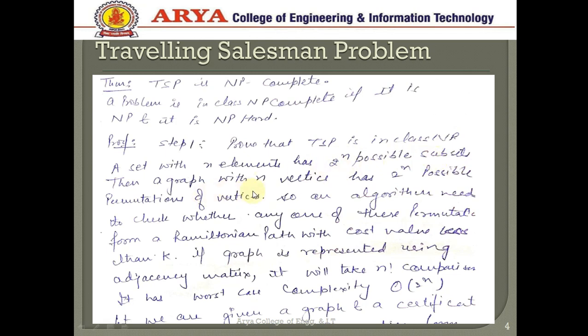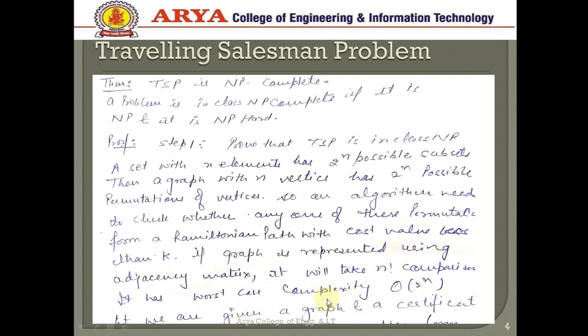Then a graph with n vertices has 2 to the power n possible combinations for these vertices. So an algorithm needs to check whether any one of these permutations forms a Hamiltonian path with a cost value less than k. If the graph is represented using a matrix, it will take n factorial comparisons, and it has worst case complexity of the order of 2 to the power n.